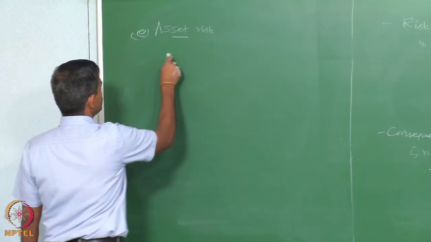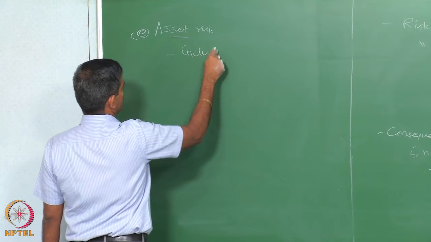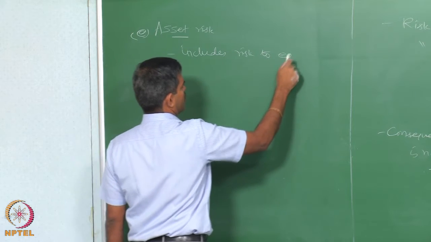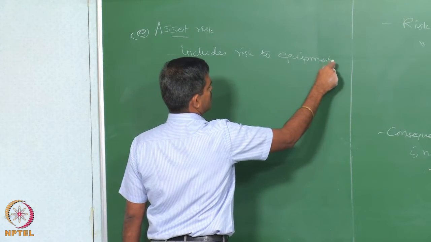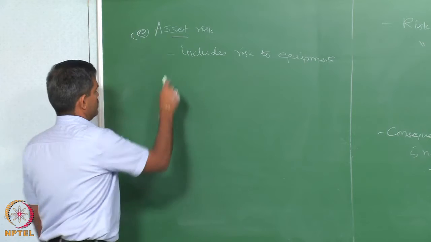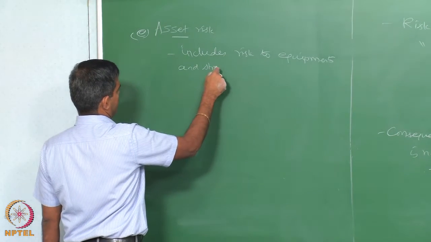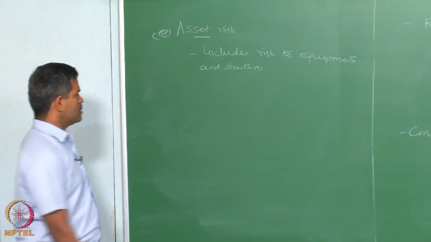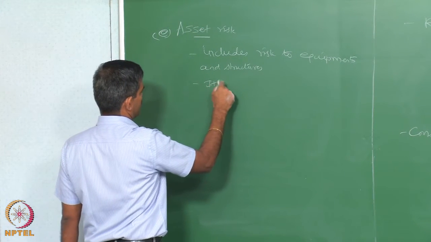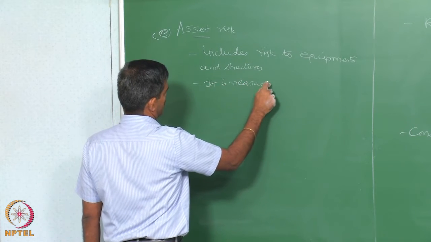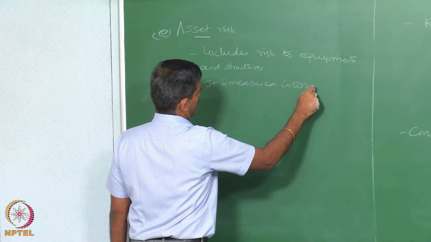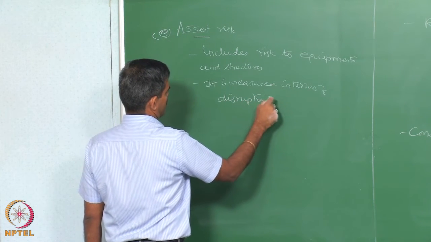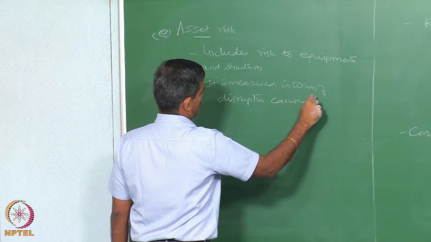Asset risk includes risks to equipments and structures, because it is measured in terms of disruption caused by the accident.